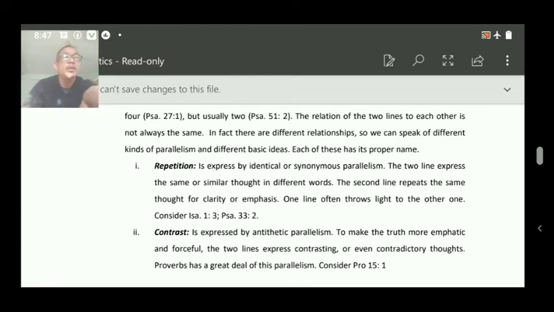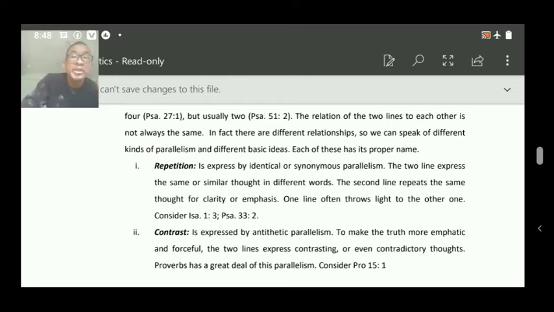Then we'll see one more example here. Psalms 33 and verse 2. Praise the Lord with the harp, making melody to him with an instrument of 10 strings.